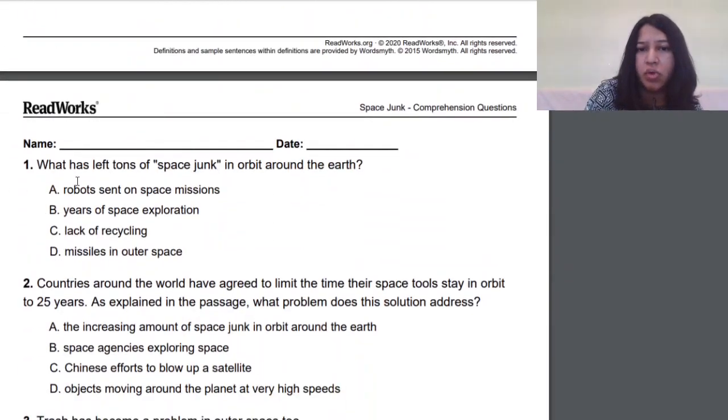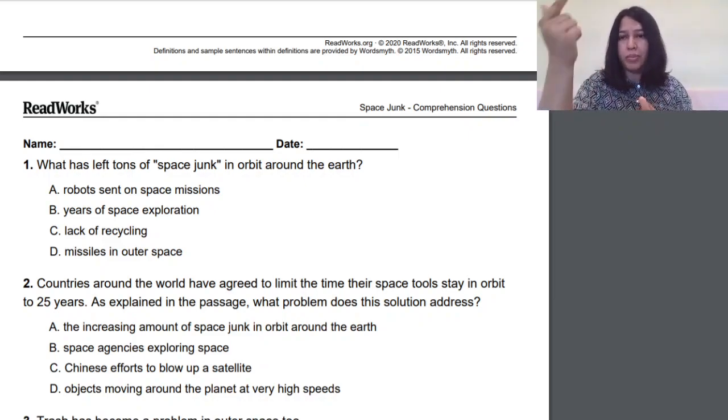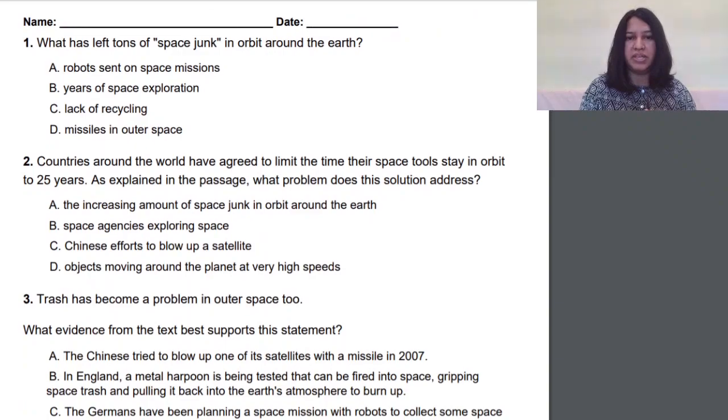What's the question again? What has left tons of space junk in orbit around the Earth? Years of space exploration. So this is a factual question. The way I answered it is read the question, go back to the passage, find the answer, and then I'll tick here. It's B, years of space exploration.